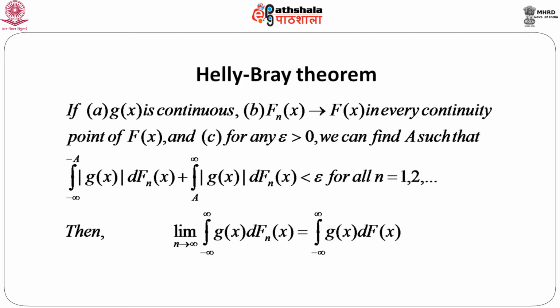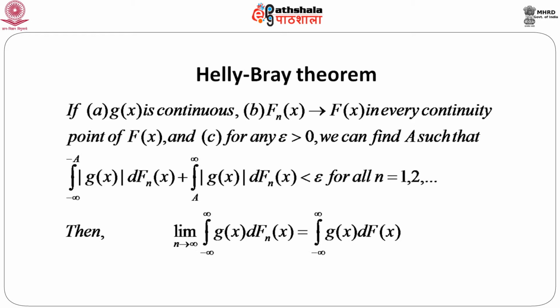So, if g(x) is continuous, f_n(x) converges to f(x) for every continuity point of f(x), and for every epsilon greater than 0, we can find some number capital A such that the integral from minus infinity to minus A of |g(x)| d f_n(x) plus the integral from A to infinity of |g(x)| d f_n(x) is less than epsilon. That means that, if you recall the Hillis theorem, this part, this condition C, was not there.